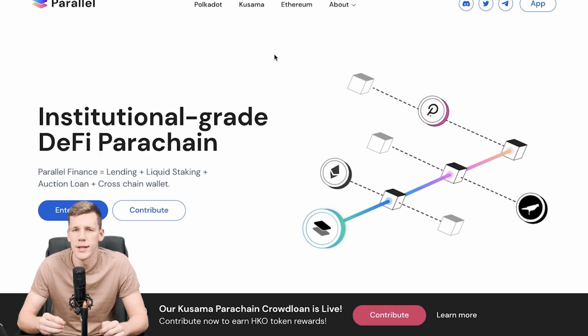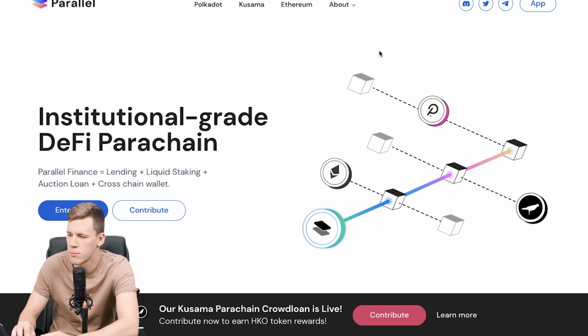Well, we've got all the theoretical info. Now let's get into how to participate in the Crowdloan for Heiko Finance. That's a really simple process. We just need to set up our wallet, get our tokens, and then contribute. Contributing takes like 1 to 2 minutes. If you've got a Kusama account already, it's about 1 minute for you. If not, let's set up a Kusama account.